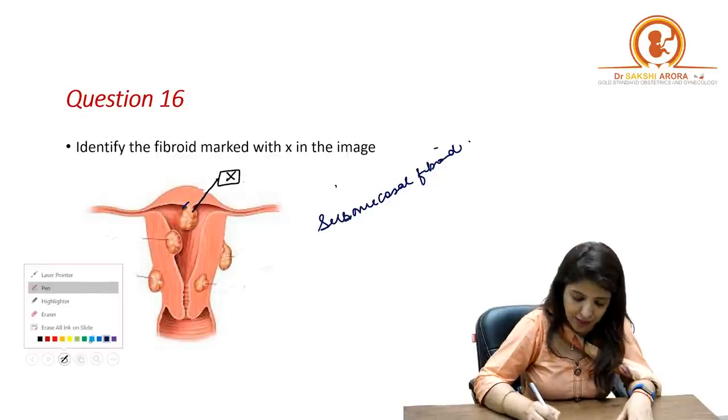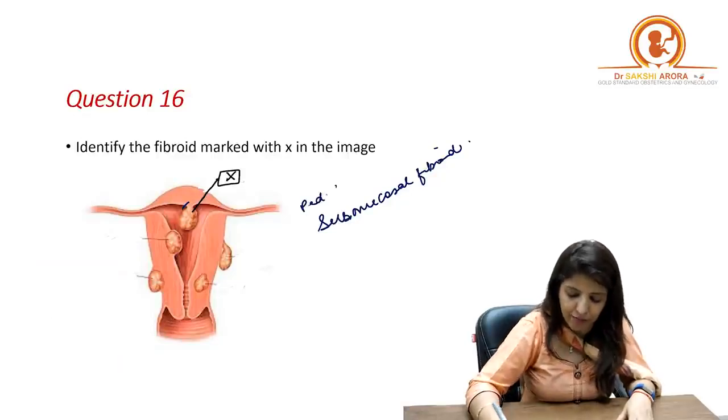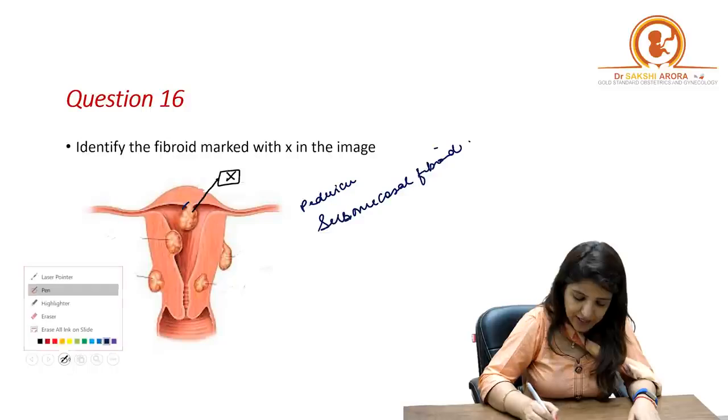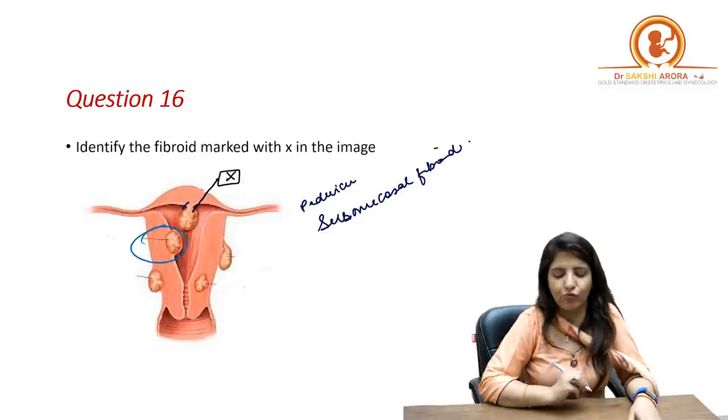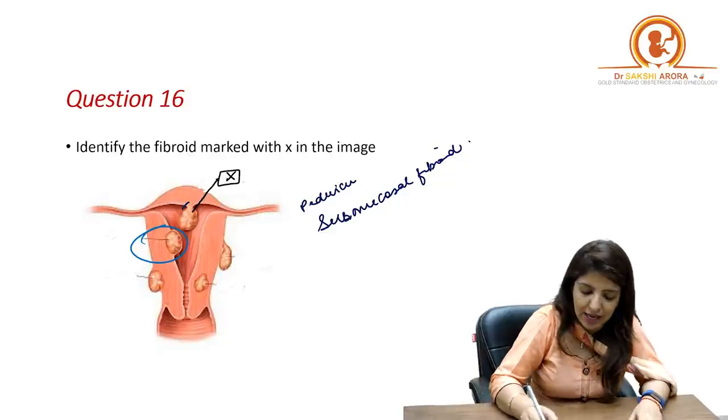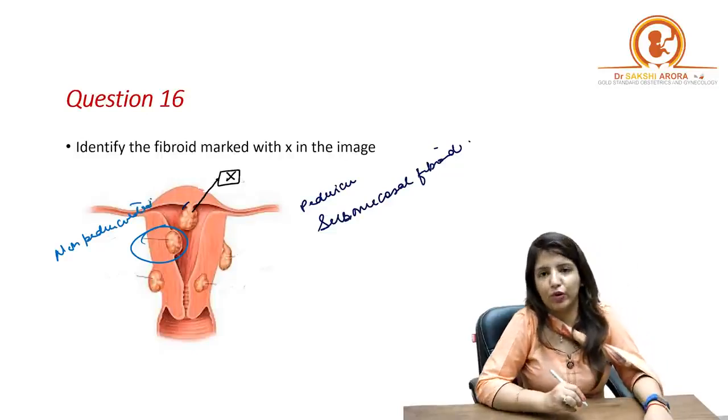Right, so it is a pedunculated submucosal fibroid. On the other hand, if I ask you what kind of fibroid is this? This fibroid is also going inside the uterine cavity, but it is a non-pedunculated submucosal fibroid.